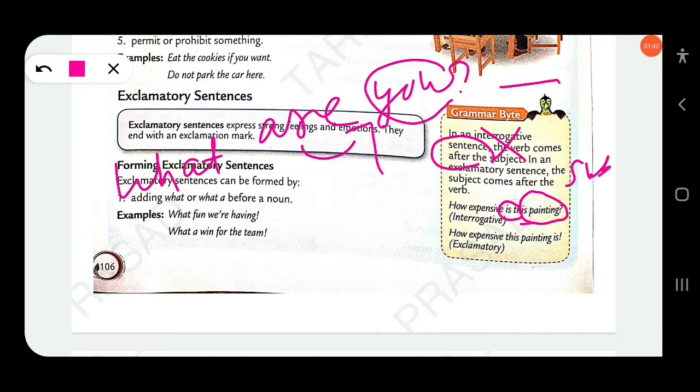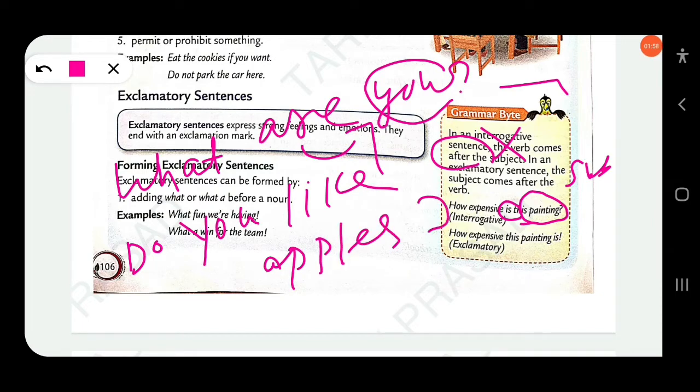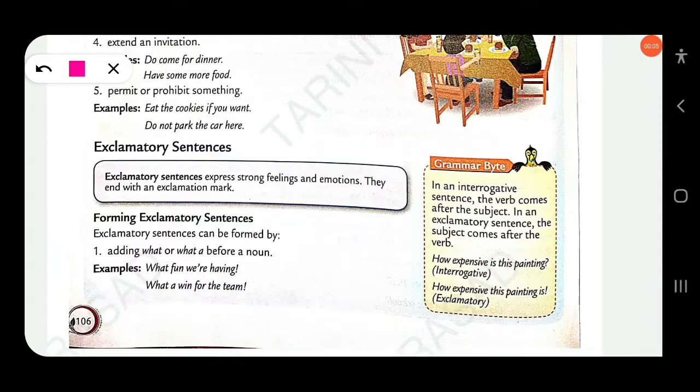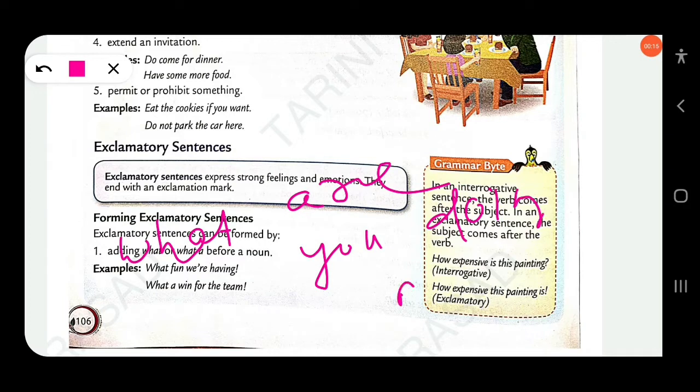But here it says that in an interrogative sentence the verb comes after the subject. This is wrong. Similarly, take another example: "Do you like apples?" Here the verb comes before the subject, but it says the verb comes after the subject. This is completely wrong. Similarly, take another example: "What are you doing now?"